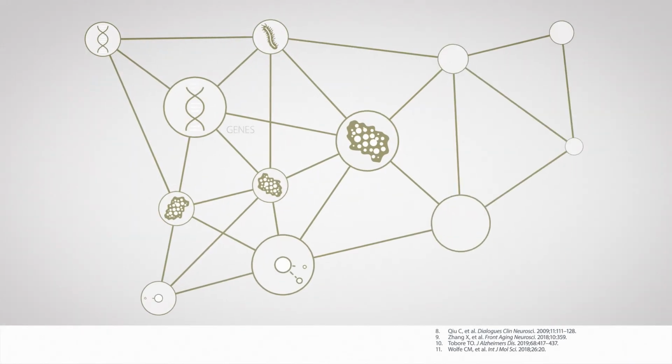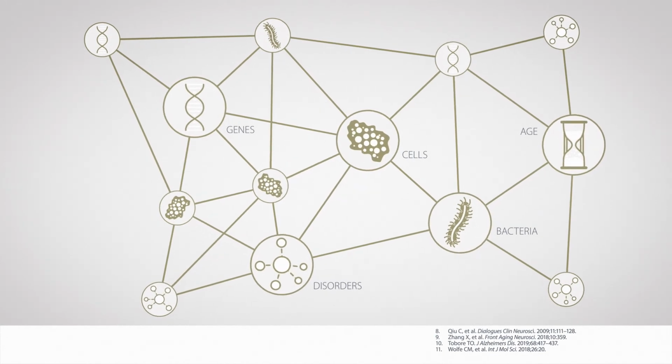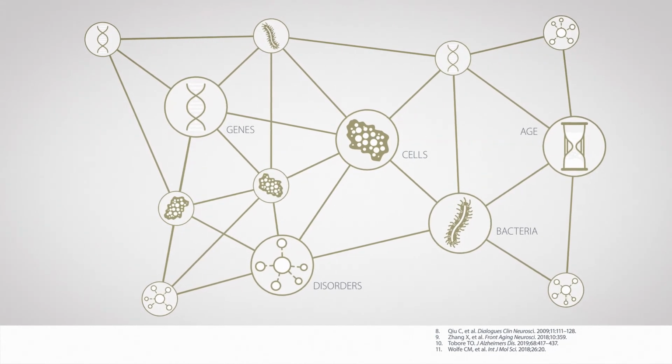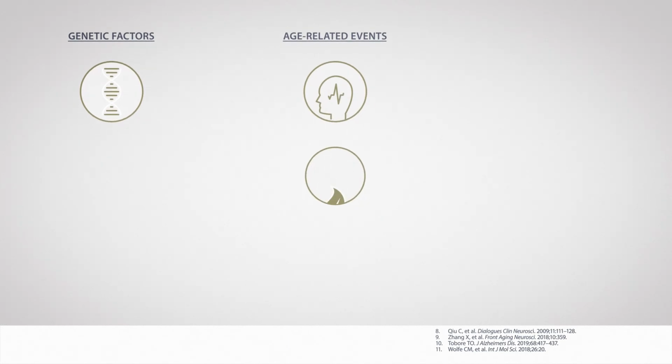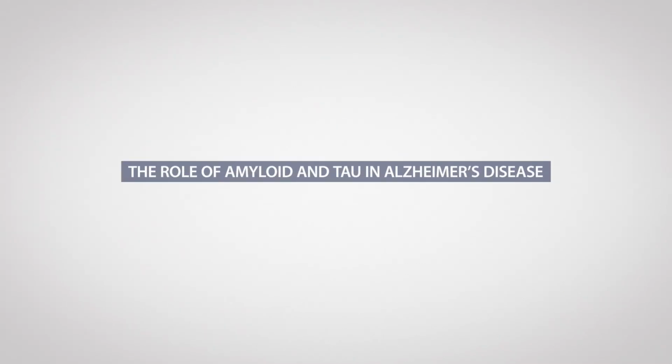Onset of Alzheimer's disease is affected by multiple risk factors, with increasing age being the biggest risk factor. Genetic factors, age-related events, and pathological conditions may all affect risk of onset. The role of amyloid and tau in Alzheimer's disease.